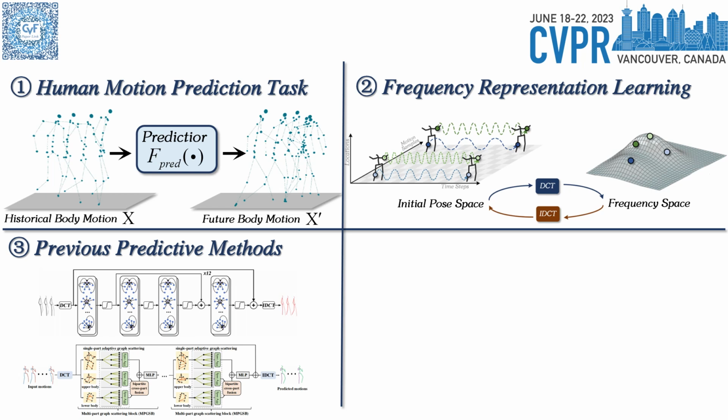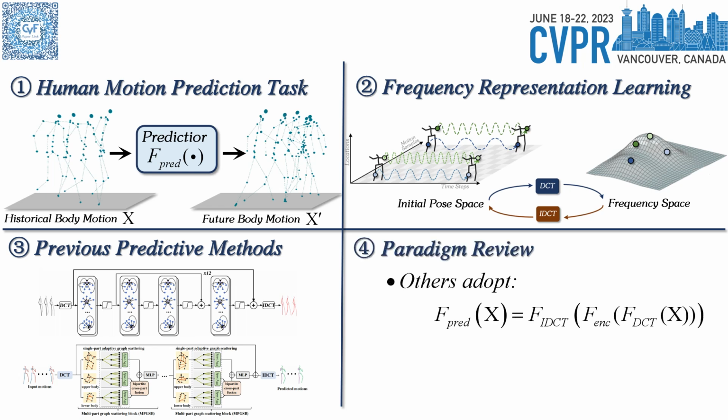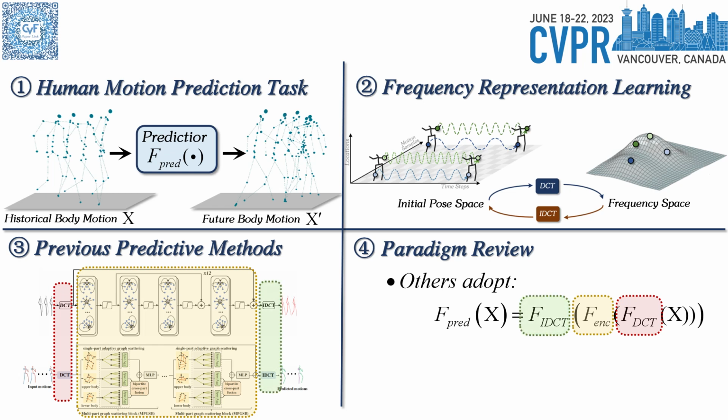Taking 2 methods as examples, their proposed predictors F-pred can be uniformly factorized into 3 stages. Given a human motion history X, function DCT first converts it into the frequency space. Then, function ENC extracts its frequency-based motion representation. Finally, function IDCT converts it back to the pose space for motion prediction.